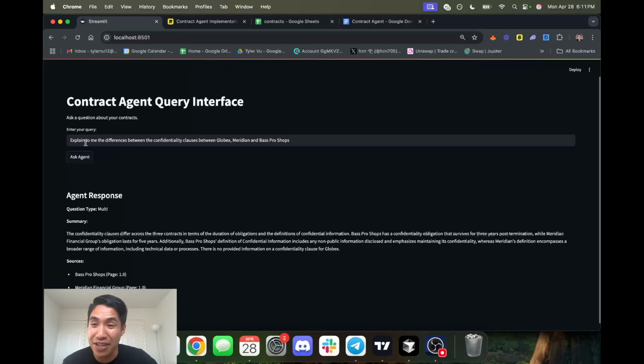Now let's try this with a different type of question where we specify multiple contracts here, right? So explain to me the differences between the confidentiality clauses between Globex, Meridian, and Bass Pro Shops. Again, it catches that it's a multi-contract question, right? So it's not just one, it's not all of them. And it answers the question. The confidentiality clause is different across the three contracts in terms of duration and so on, with Bass Pro Shops doing this. And it finds that there is no provided information on a confidentiality clause for Globex. So it knows that there is no confidentiality clause in the Globex contract, which there isn't, right? And it provides the sources for both of them once again.